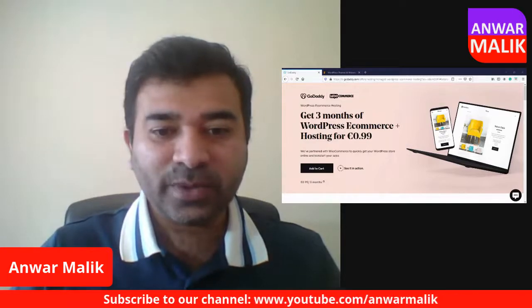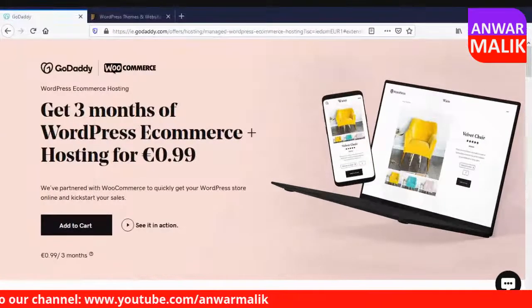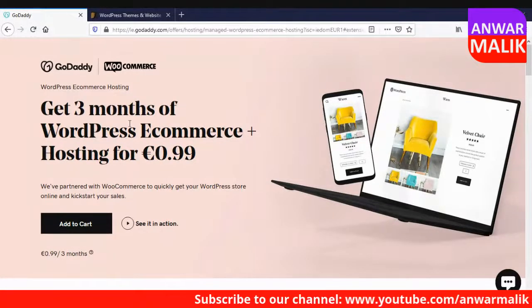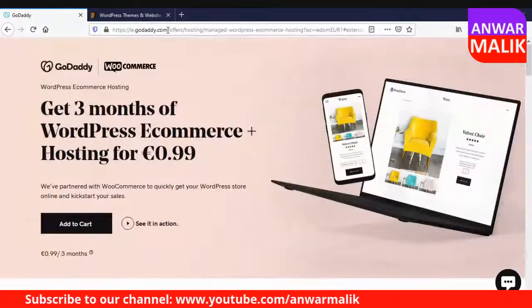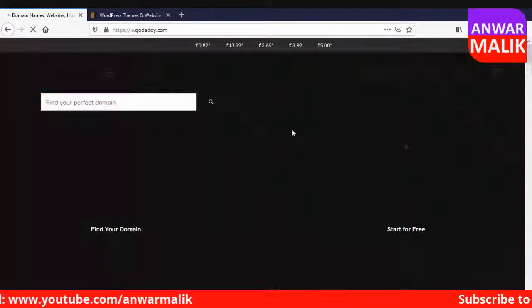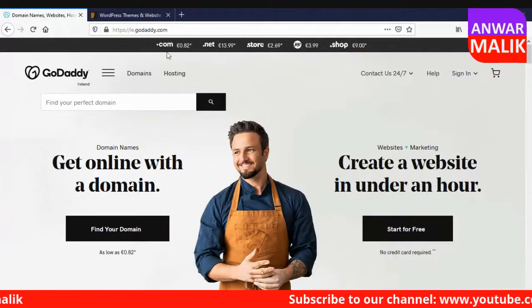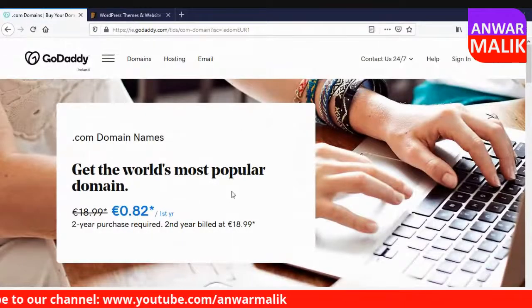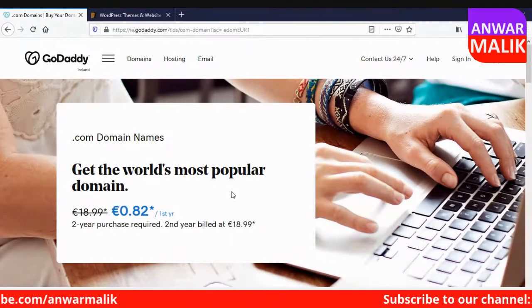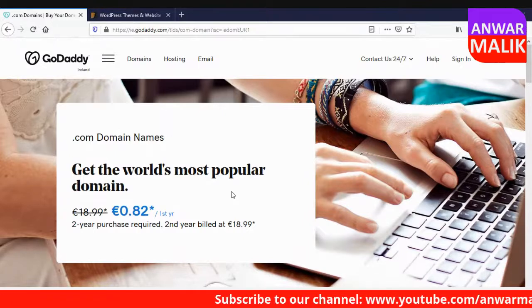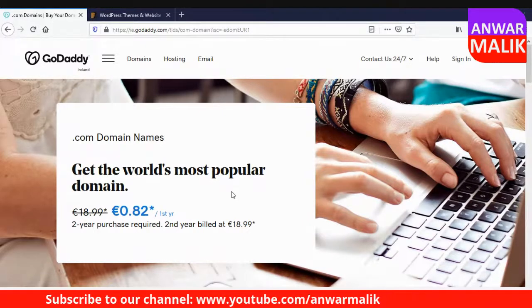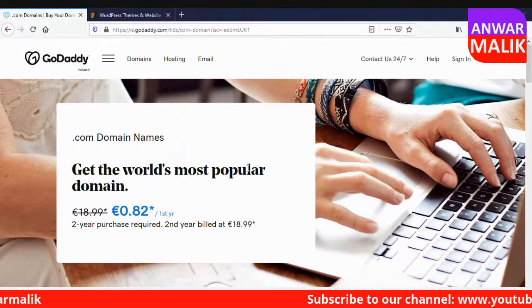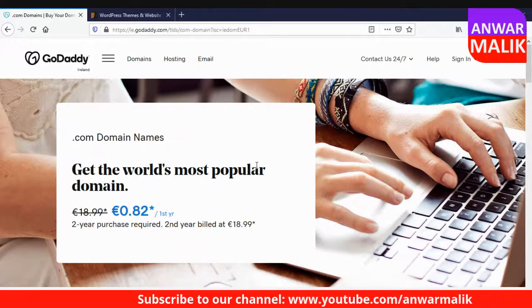Like I said, their domain is only 82 cents. If I go back to my screen here, okay, I need to go back to the main website. Right. So what I see here is the .com domain is only 82 cents, and with that it will cost you €1.10, something like that. So this becomes somewhere around €2.50, maybe less than that as well. So you get your hosting for 3 months and your domain as well. Right. So this is for the domain.